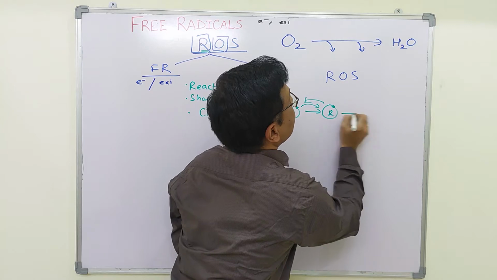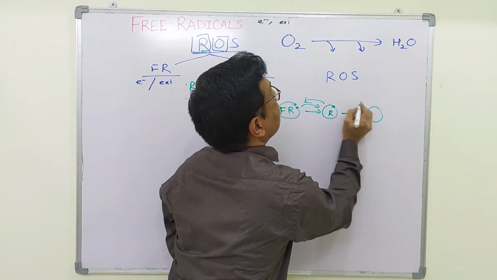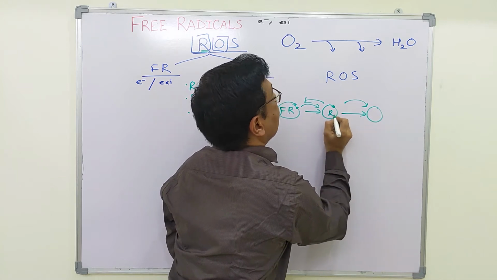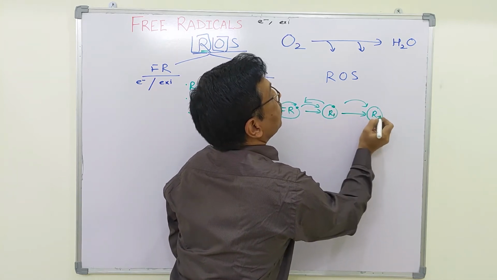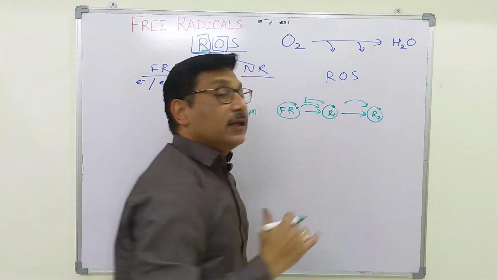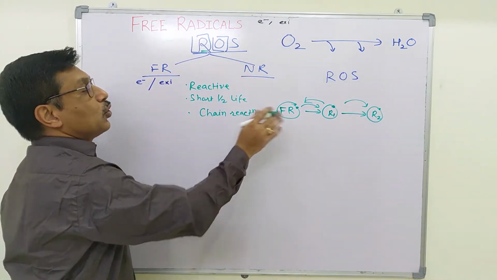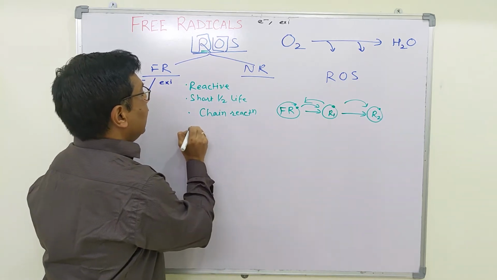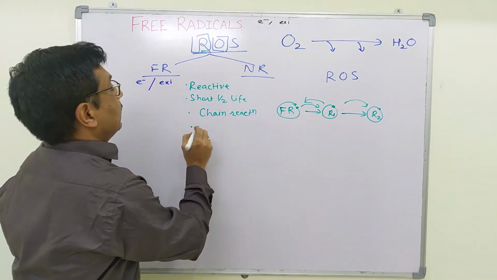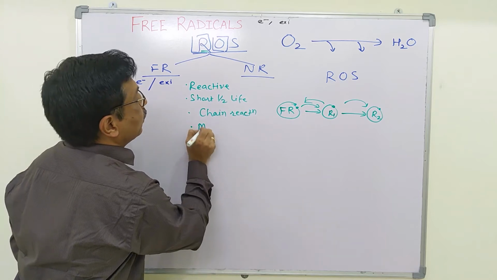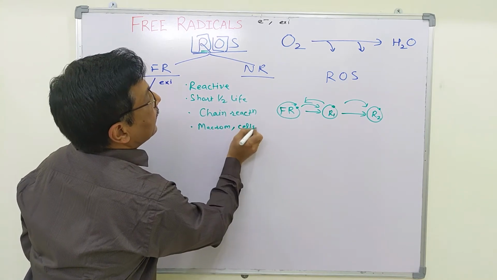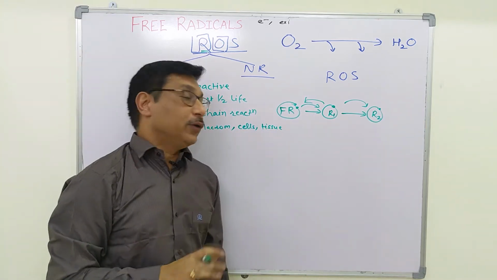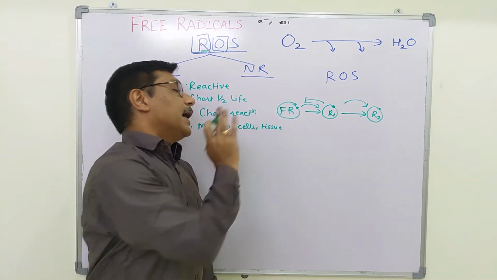Now this molecule tries to accept or donate an electron from another molecule, and thereby that becomes the third radical molecule, and this way the chain reaction goes on, making nearby molecules unstable. In this way these attack various macromolecules, cells and tissues, thereby causing injury to them.